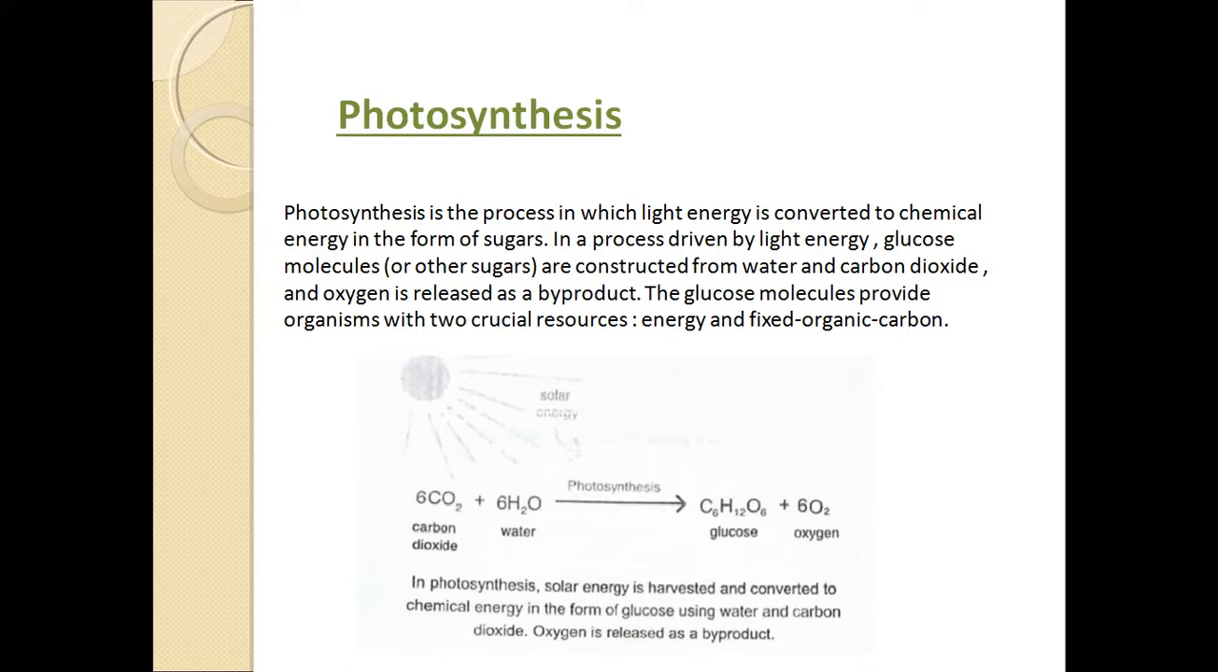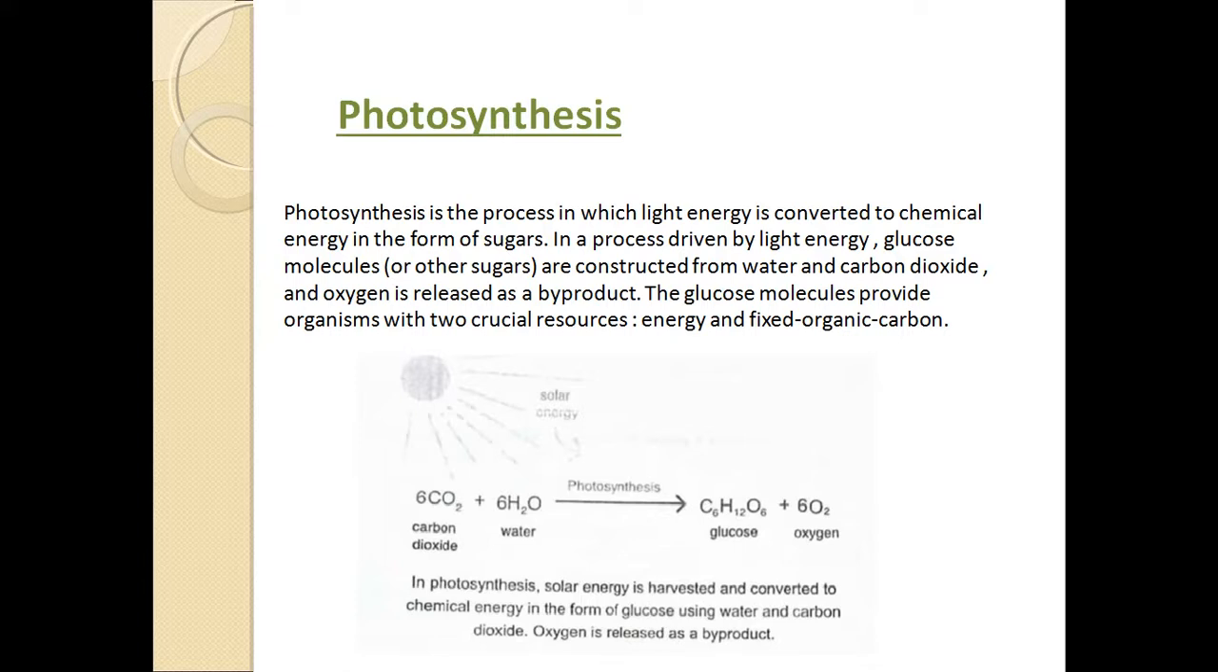The main significance of photosynthesis is that light energy is converted to chemical energy in the form of sugars. Which sugar? Glucose. And all animals directly or indirectly depend on photosynthesis by plants. Photosynthesis is carried out by plants for their survival. Oxygen liberated during this process makes the environment livable for all living organisms.